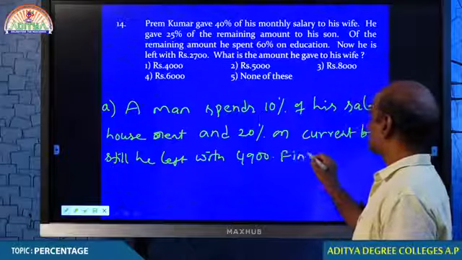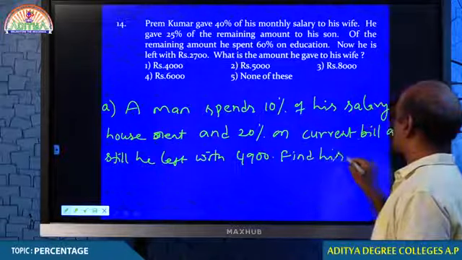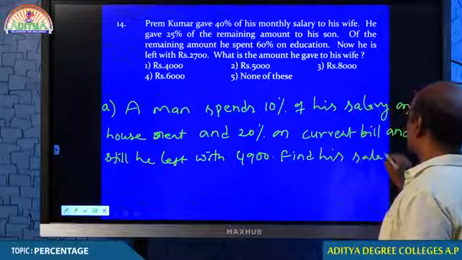Find his salary. Students, do it. Find his salary.